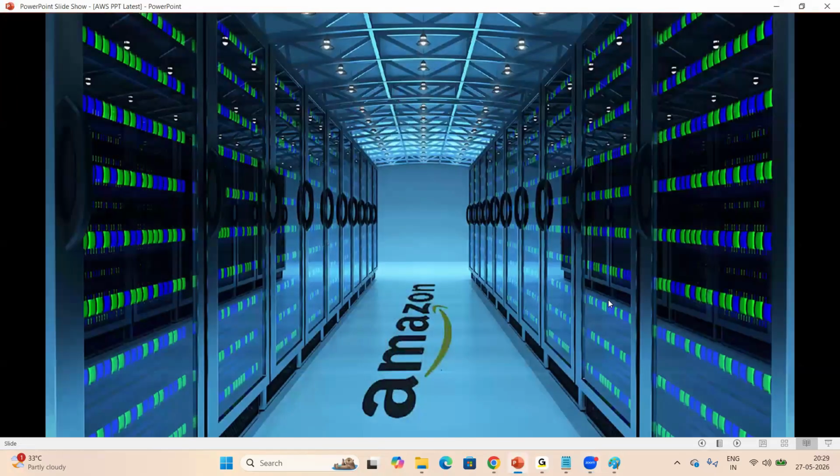Look at my screen. This is the Amazon data center. In this data center, they maintain very good security, very good availability, and high performance resources, with 24/7 availability. For storage, network or other resources, they will not shut down anything unknowingly.